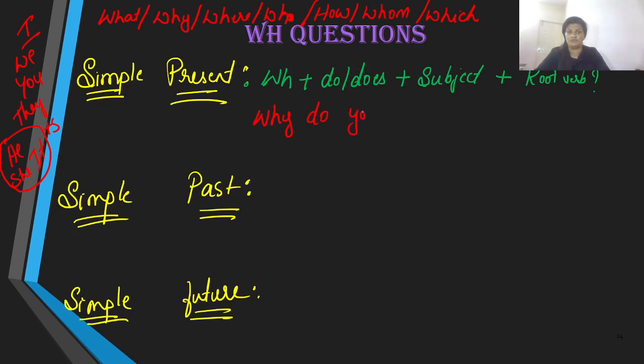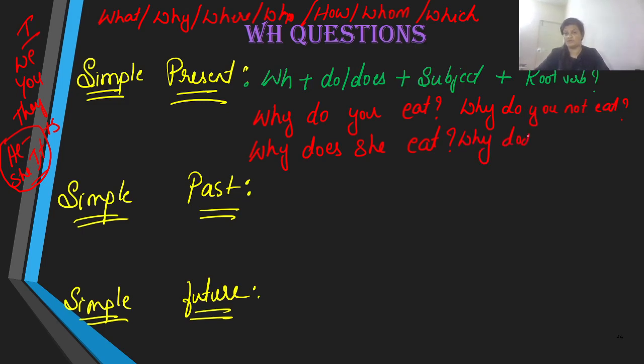So why do you eat or walk, question mark. With plus s verb, that is with the subjects he, she, and it: why does she or he or it eat, question mark, not plus s, not eats. In fact, you're going to use does over here. And how do you formulate the negative? All you do is why do you not eat, or why does she not eat? That's it. Pretty simple.